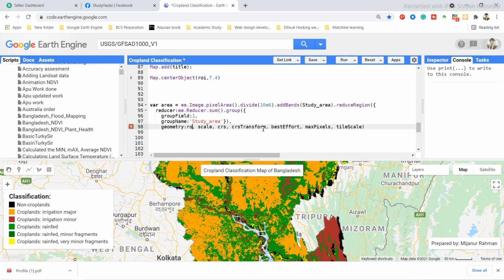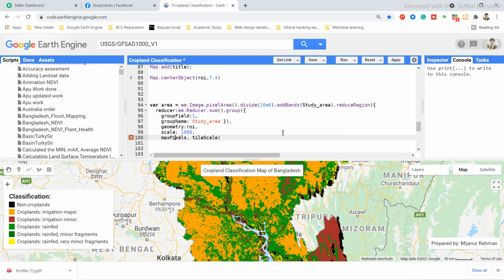In this case my geometry name is RY. And scale: in this case our image resolution is 1000 meters, so I use this resolution. The other function is not needed at this time, but this is a big region, so we need to use the maxPixels function.